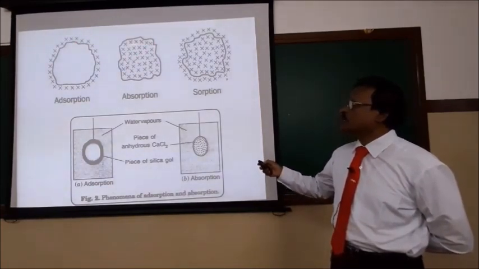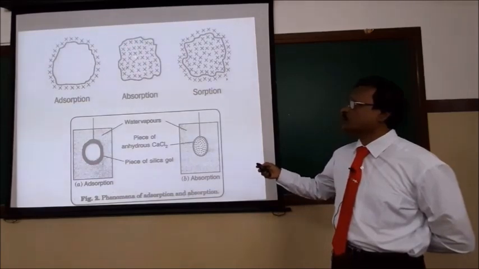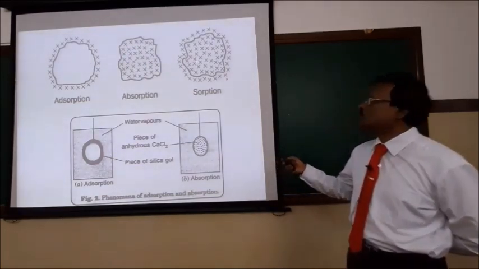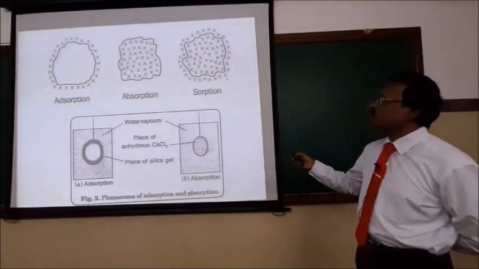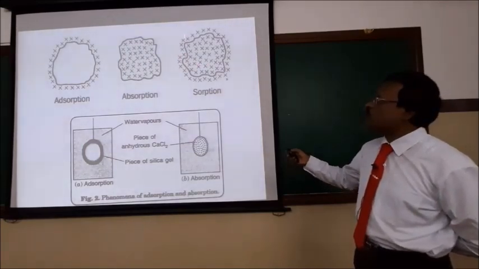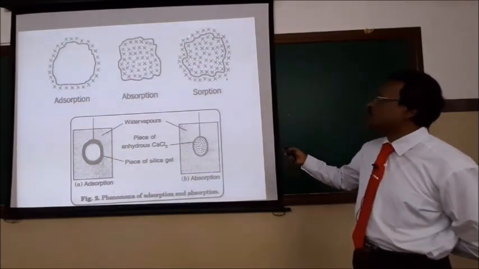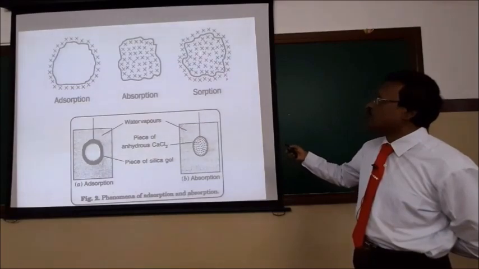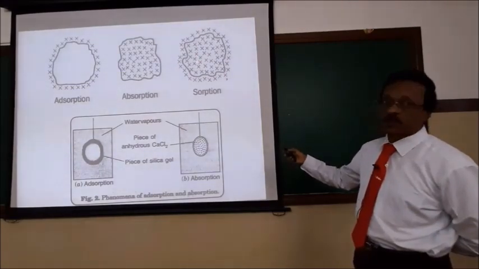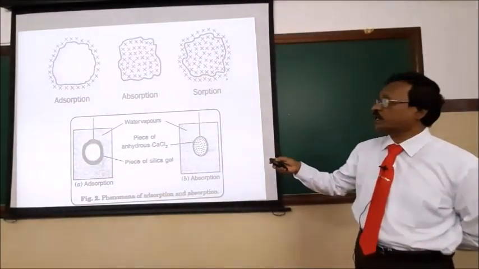The process takes place uniformly throughout the substance, it's called absorption. Look at sorption: both adsorption and absorption take place. Some molecules are accumulated on the surface, this is adsorption. Molecules percolated into the bulk of the system is called sorption. I explained all this, you can see it diagrammatically.